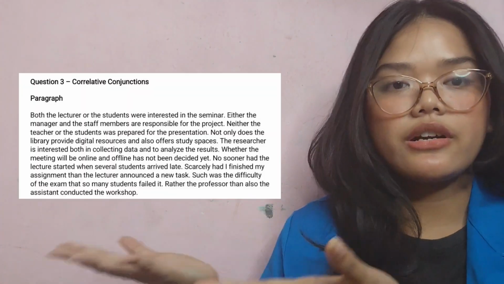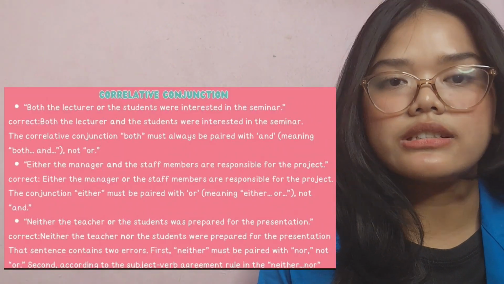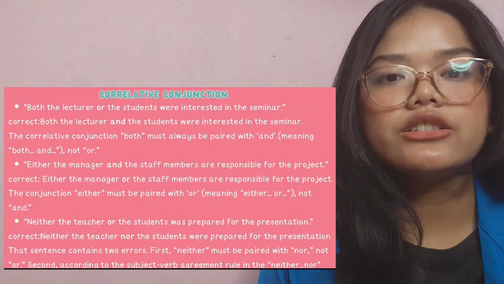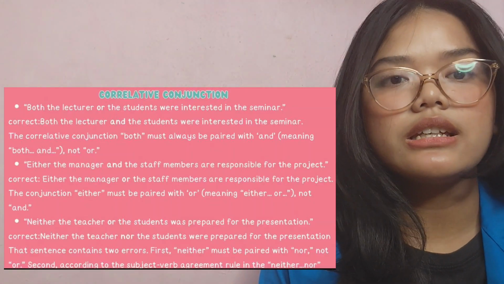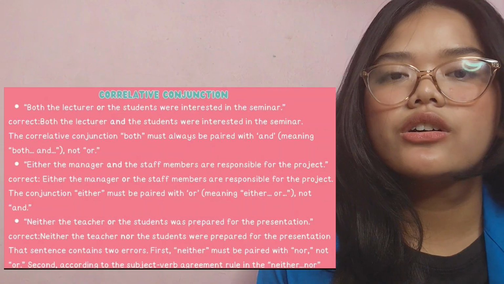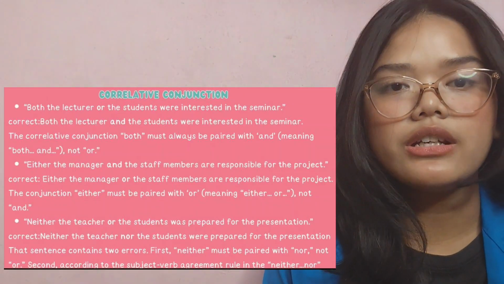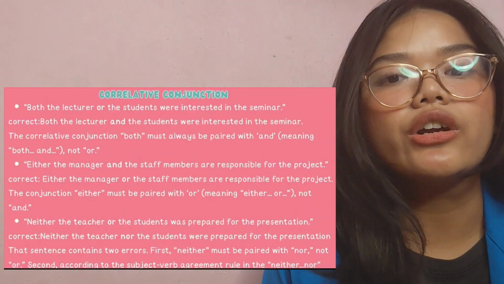Next, analyze correlative conjunctions. "Both the lecturer or the student was interested in the seminar." Correct: Both the lecturer and the student were interested in the seminar. The correlative conjunction both must always be paired with and, meaning both and, not or.